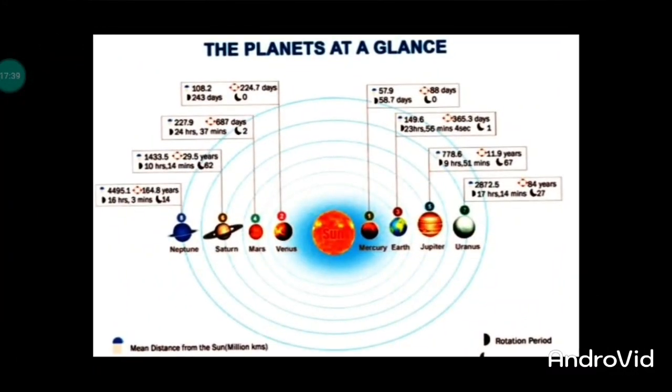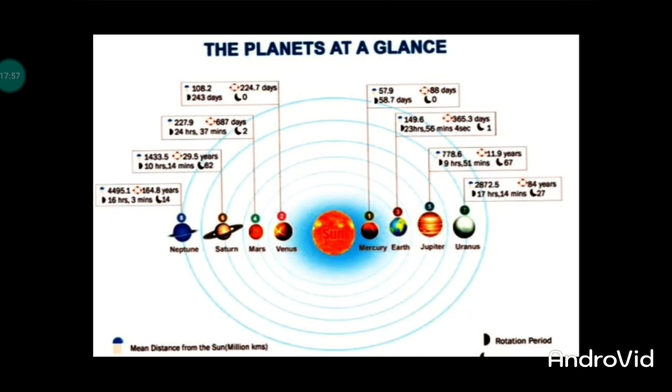The planets in the galaxy. The Sun is placed at the center. Mercury is placed first, second Venus, third Earth, fourth Mars, fifth Jupiter, sixth Saturn, seventh Uranus, eighth Neptune.